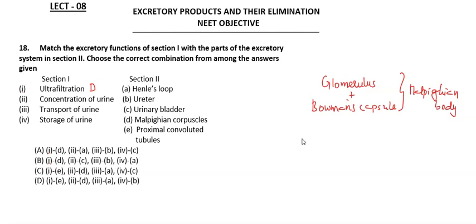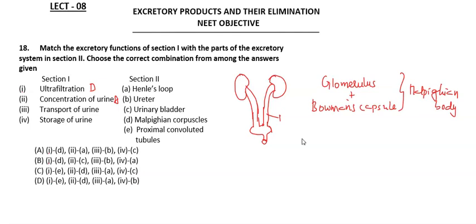Then concentration of urine takes place in Henle's loop. So this is A. Then transport of urine will take place through the ureters. We know from each kidney we get a ureter, and those ureters transport the urine finally to the urinary bladder.